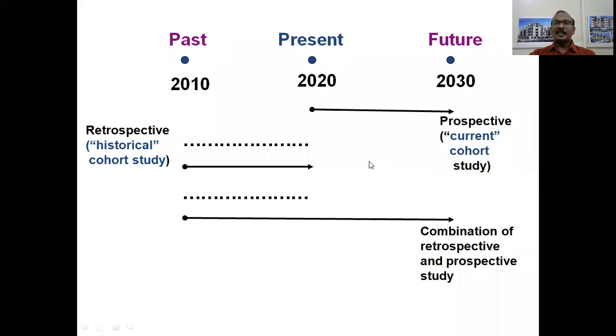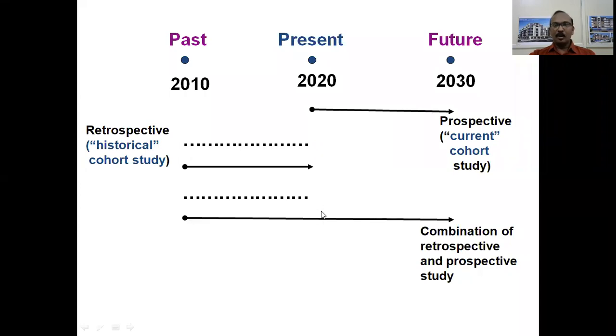If you go back in time, say from the year 2020 to the year 2010, and you are assembling the cohort there and you are following the cohort up to the present, this is known as historical cohort study or retrospective cohort study.